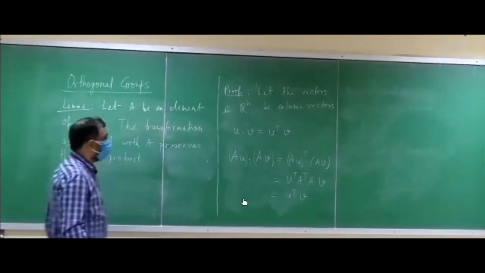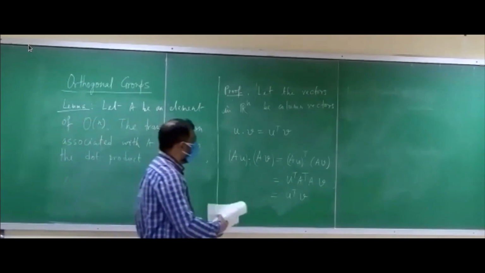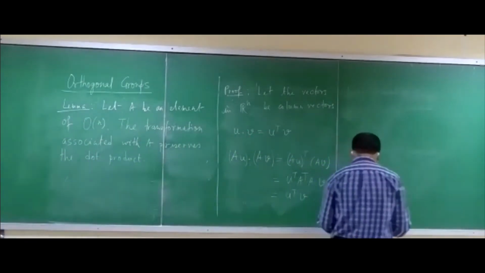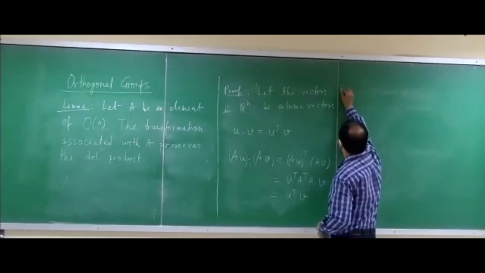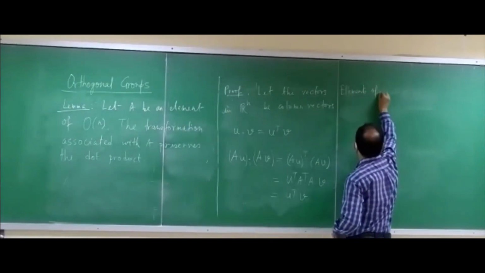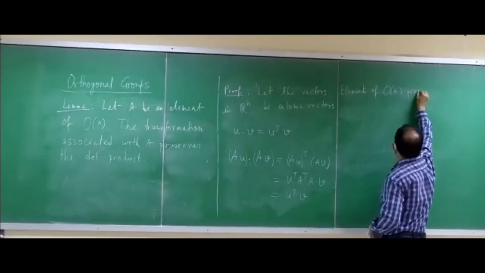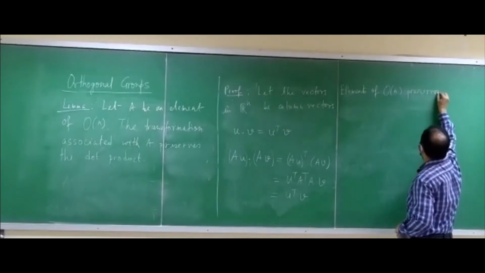So we see that the dot product is preserved. It's very simple, of course, and all of you know that. So we know that elements of On preserve the dot product, right? So this we have seen: elements of On preserve dot product.